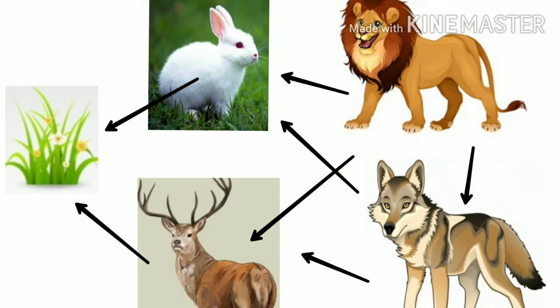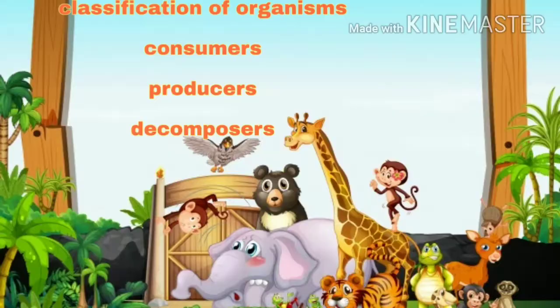Now students, in our ecosystem we are interdependent on each other. We are dependent on each other for our existence, and the energy flows. There is a continuous energy flow in our ecosystem from one organism to another organism. So living organisms, on the basis of their mode of nutrition, are classified under three categories. They are producers, consumers and decomposers.